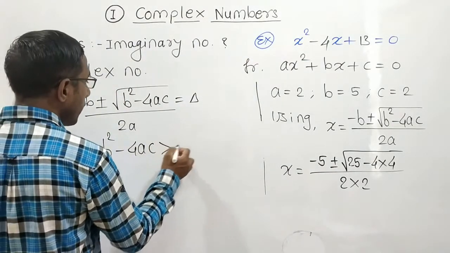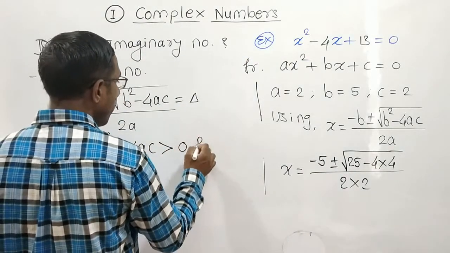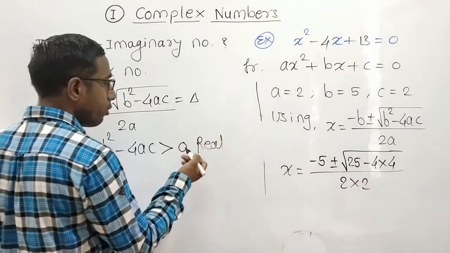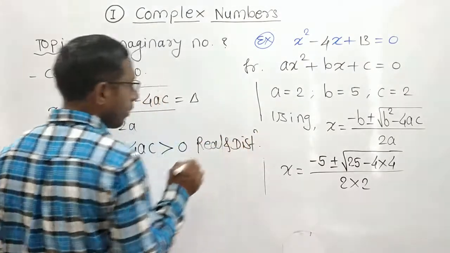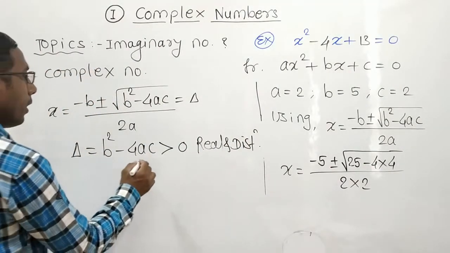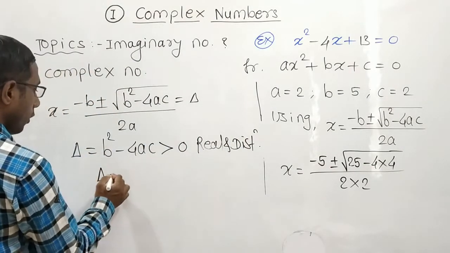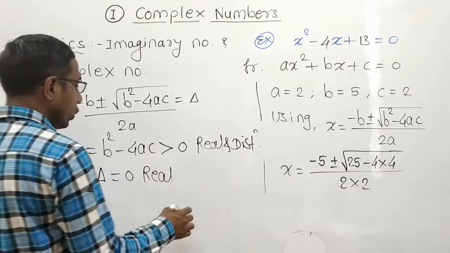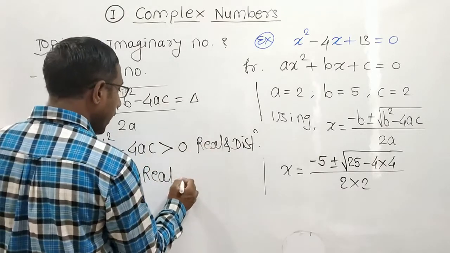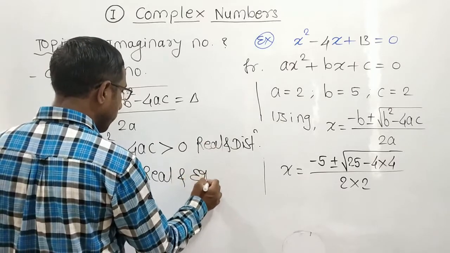If it is greater than 0, then the roots will be, in short, real and distinct. If delta is equal to 0, then the roots will be real and equal.